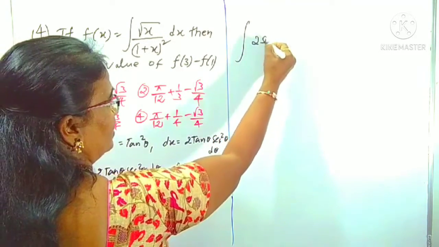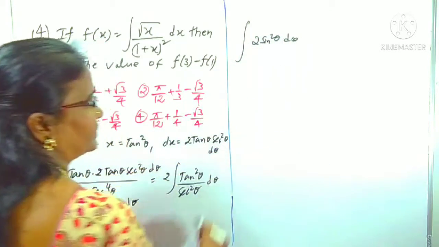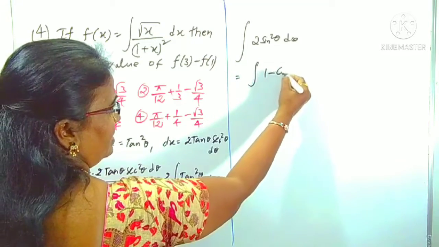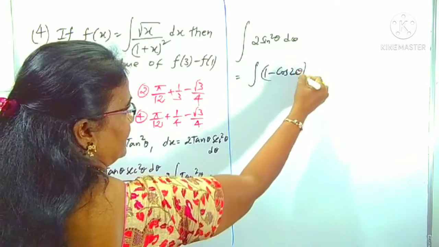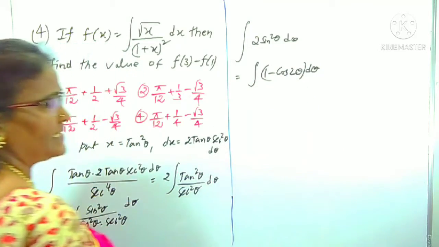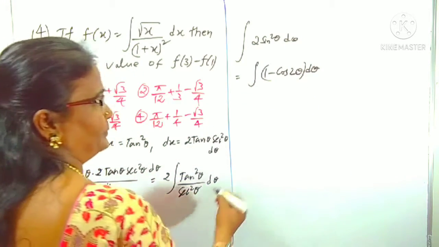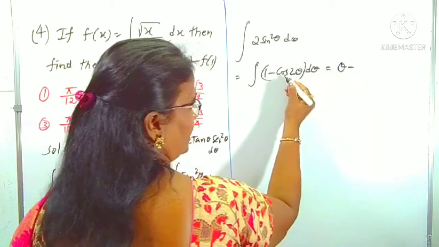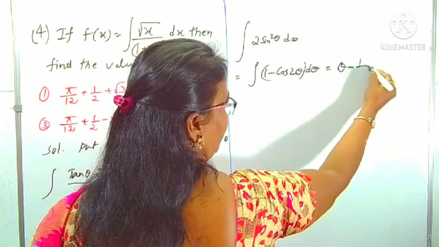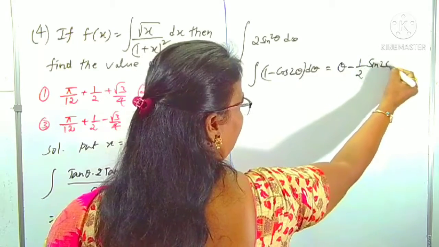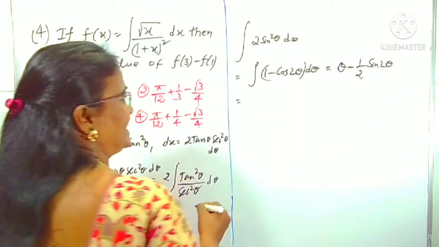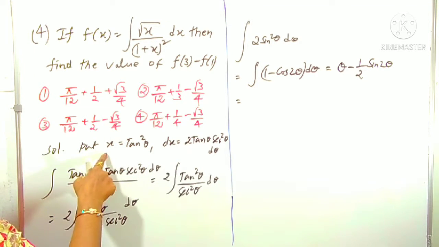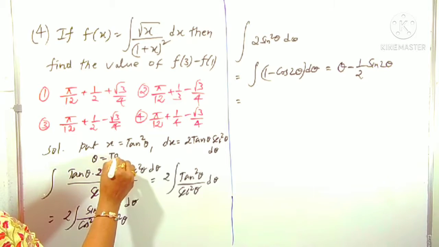Integral of 2 sin square theta. 2 sin square theta is 1 minus cos 2 theta. What is its integral? Integral of 1 with respect to theta is theta, minus the integral of cos 2 theta, which is 1 by 2 sin 2 theta. What is theta? tan theta is root x, and theta is tan inverse root x.